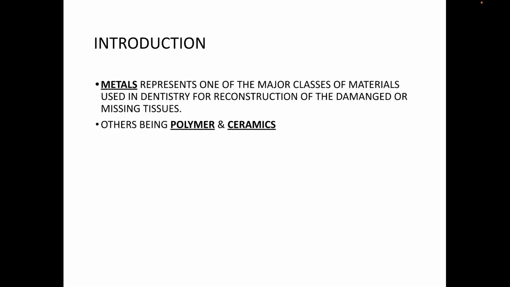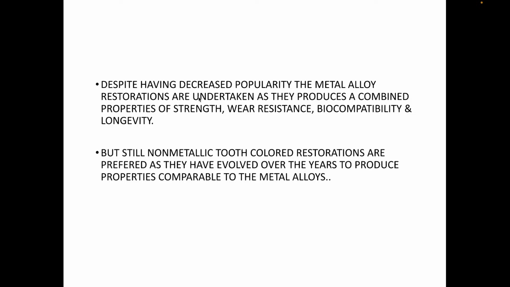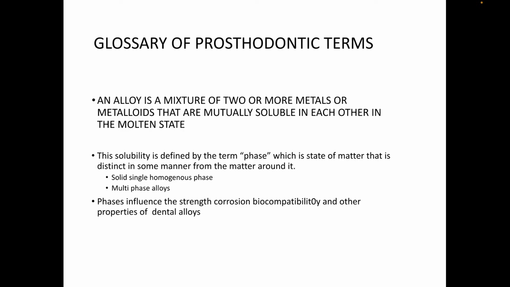Now currently we use metal ceramic or dental casting alloys, for the combined properties of strength, wear resistance, biocompatibility and longevity. But still, non-metallic tooth-colored restorations are preferred, as over the years they have evolved to produce properties comparable to the metal alloys.